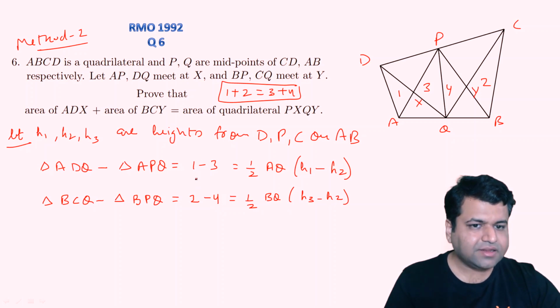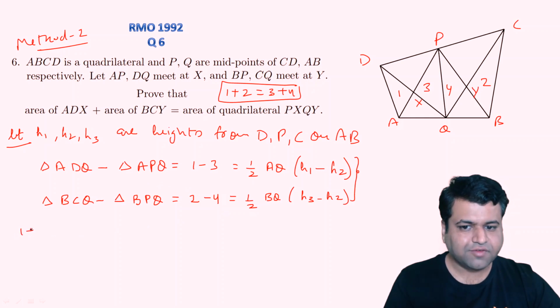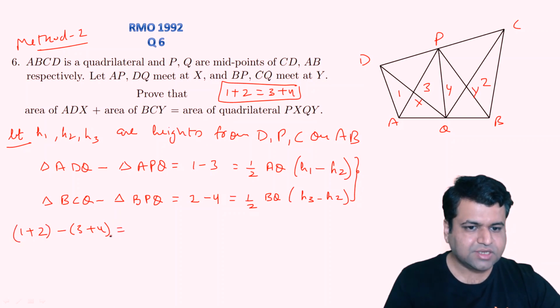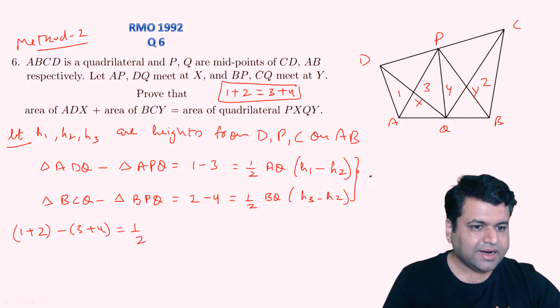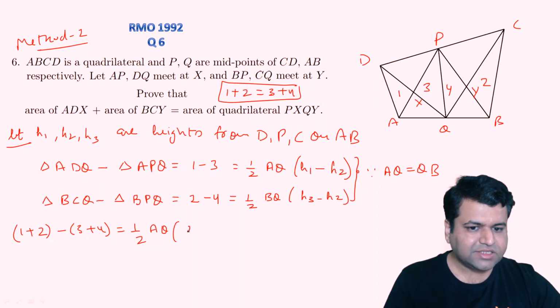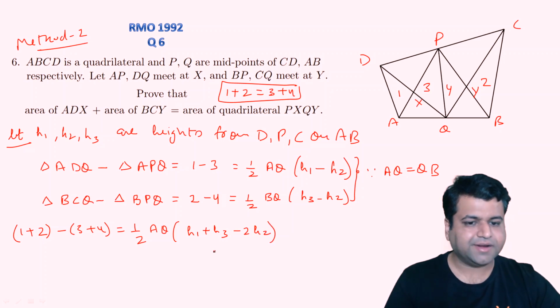Now if you add these two equations, what will we get? We will get 1 plus 2 minus 3 plus 4, right? And that is equal to half times, and since Q is the midpoint, we can say AQ is equal to QB. So we can simply take that common, and we can say H1 plus H3 minus 2H2, right? This is what we have got.